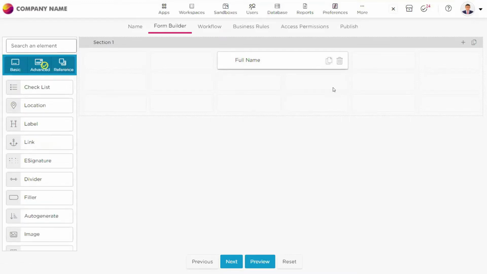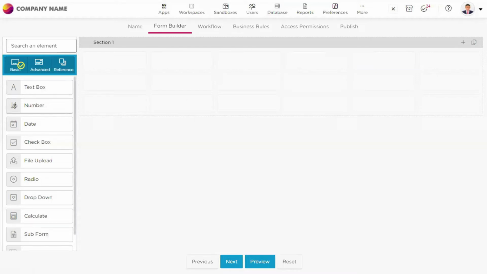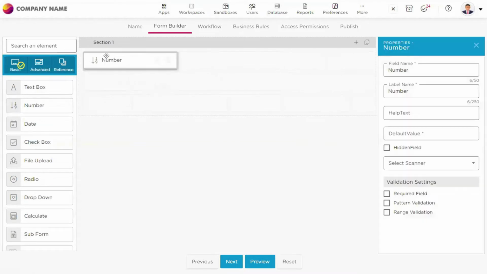So let's come to our use case which we want to automate today, that is leave management. I will take simple things. I will not do much more complicated things, but I will do a very simple thing in our leave application. In any leave application, what are the couple of things that you have? One is an employee ID. So I will take a number field as the employee ID here.